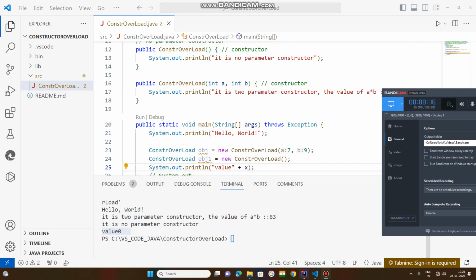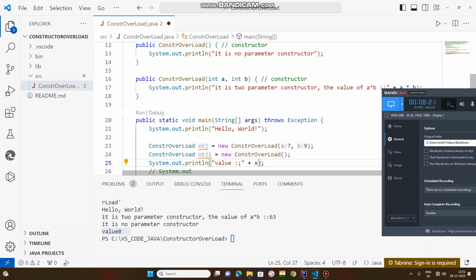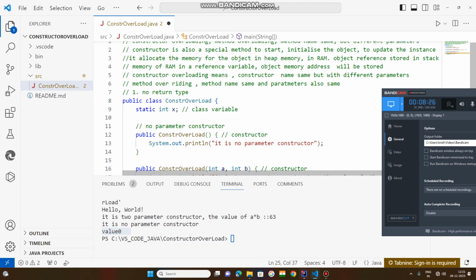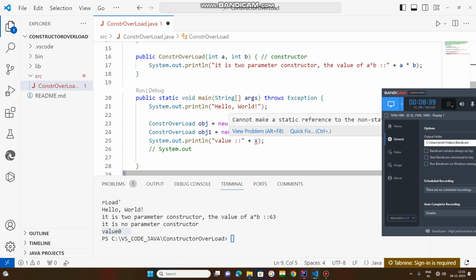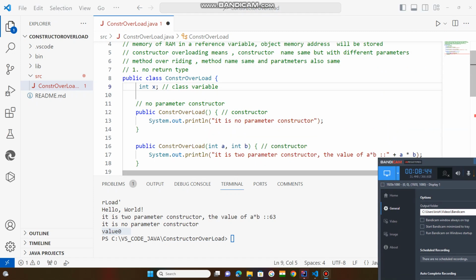If I remove the static keyword, I can't access it as a class variable, so it gives the error cannot make a static reference, because now it is an instance variable, a non-static field.